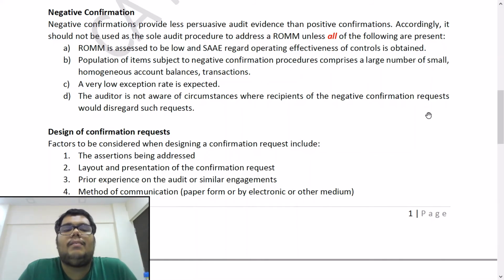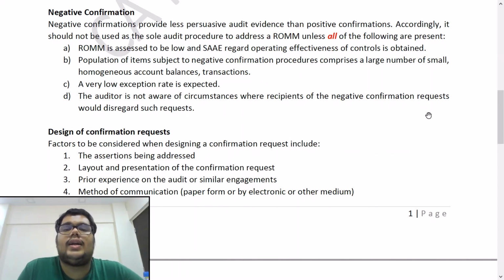Point number B, the population of items subject to negative confirmation procedures comprises a large number of small homogeneous account balances and transactions. So basically the population is very similar. It has got a large number of items, but all those items are very similar to each other. Point number C, a very low exception rate is expected.